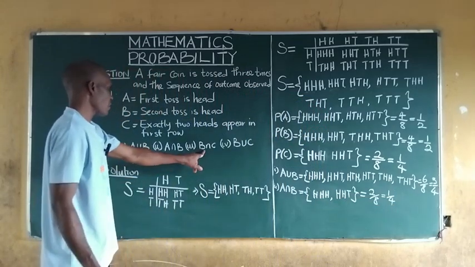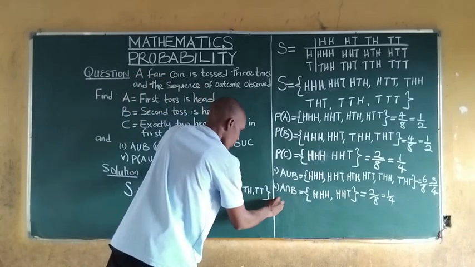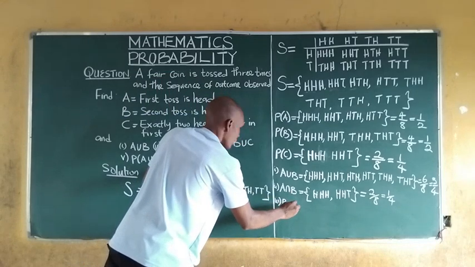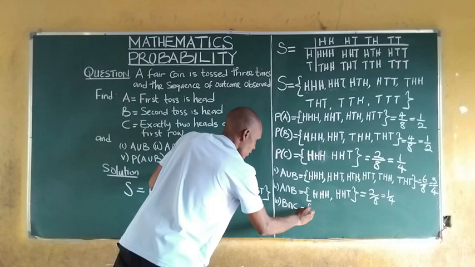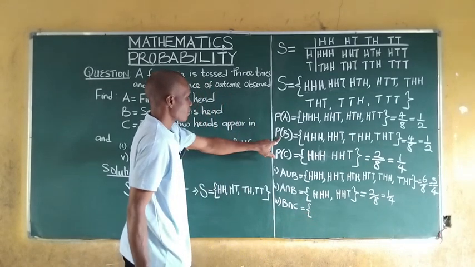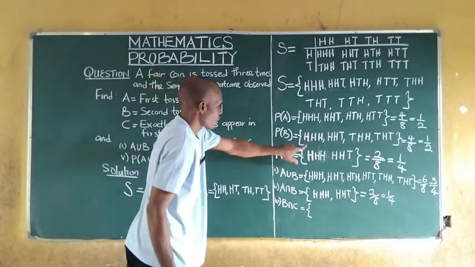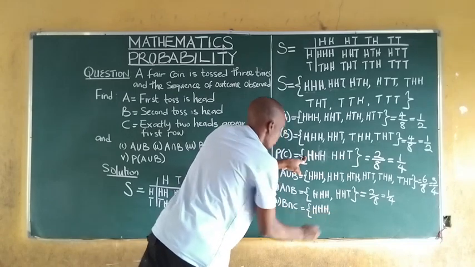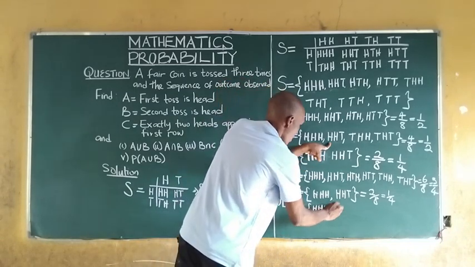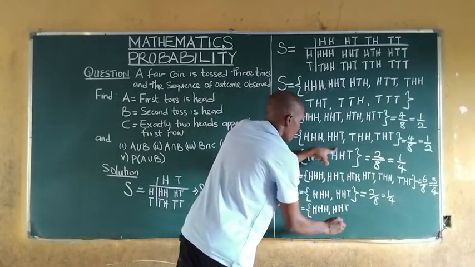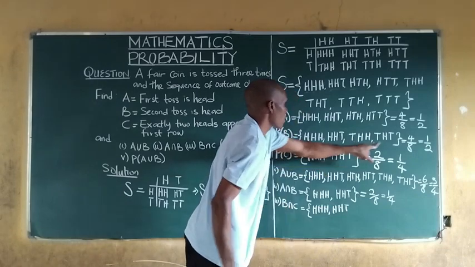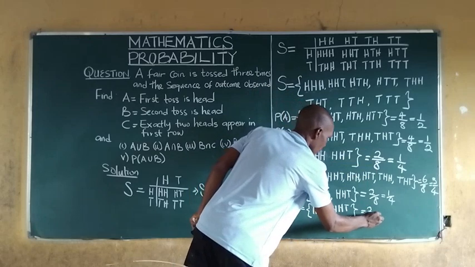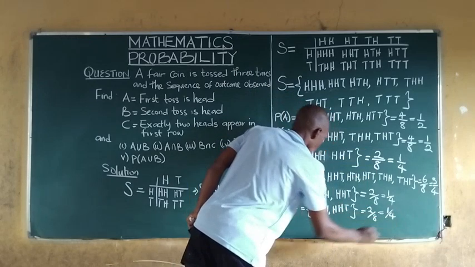We are also asked to find B intersection C. This and this is common: head, head, head is common, head, head, tail is common. Nothing else. Again there are 2 all over 8, which is 1 all over 4.